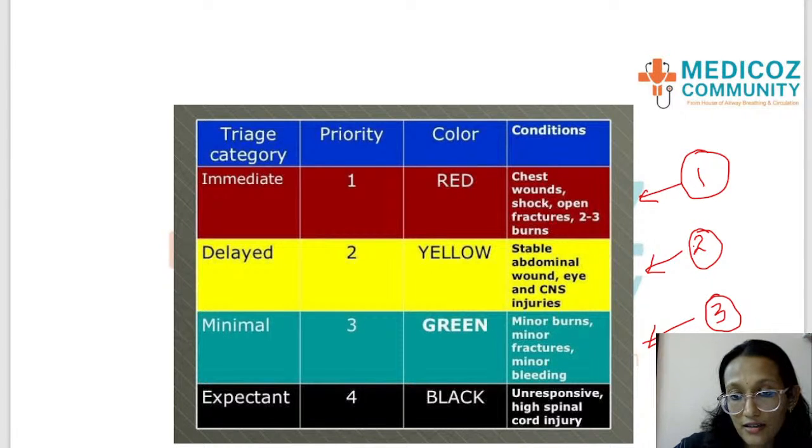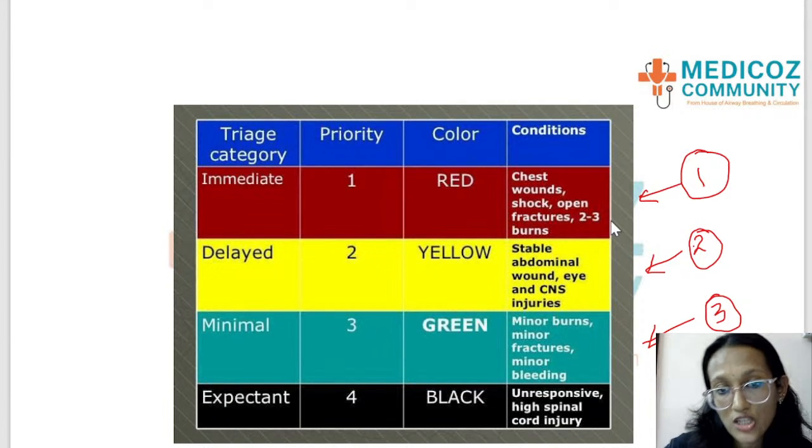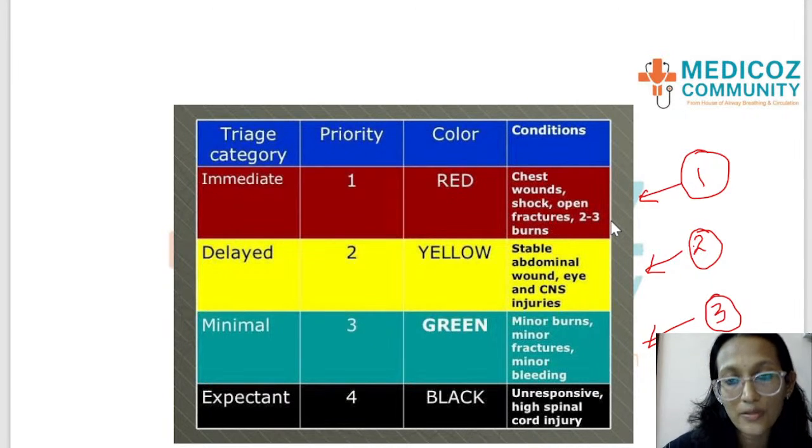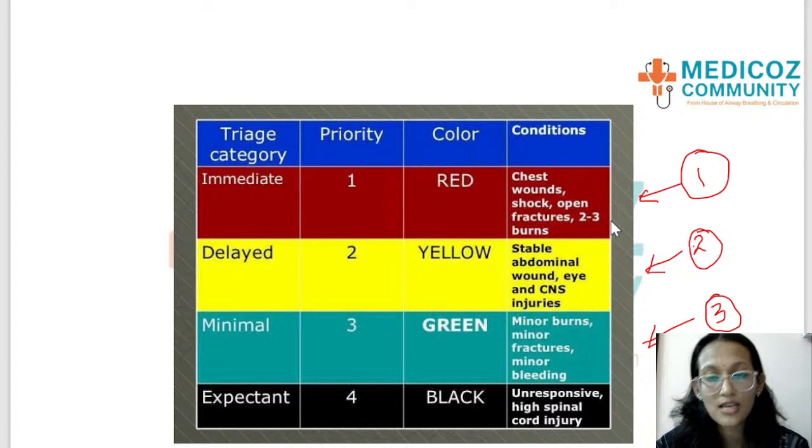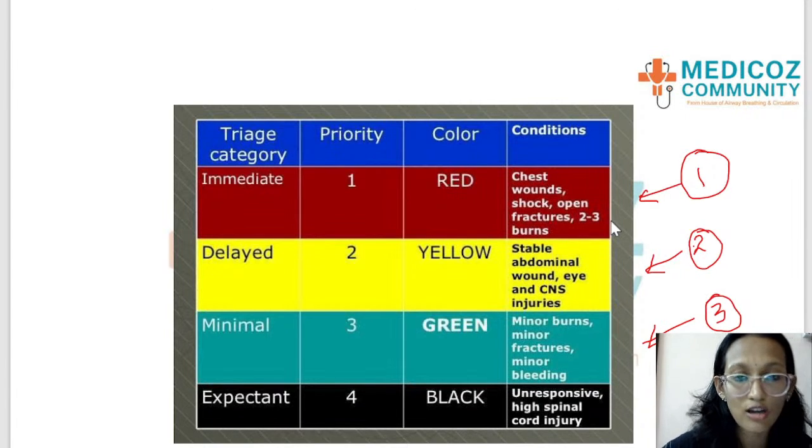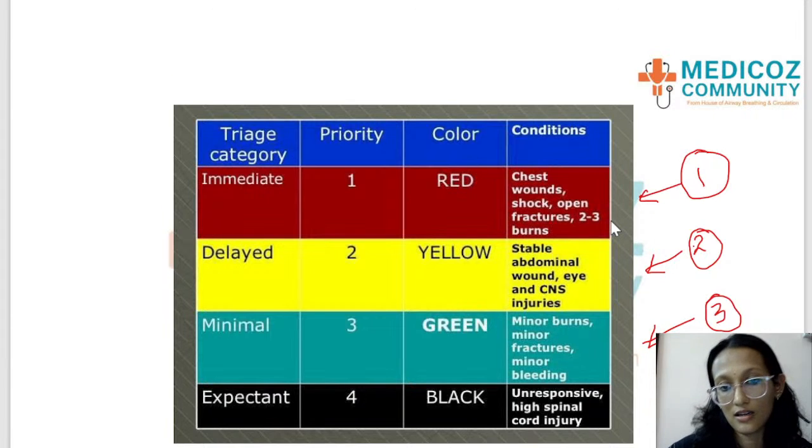Okay, black color, which means least priority. So that is how we act during a triage. We decide which category they belong to, and immediately they will be given a tag of that color. It can be red if they need immediate response. It can be yellow if it's a delayed or medium priority. It can be green if it's minimal illness or minimal issue, and black for the least. Usually the dead and such people get the black color.